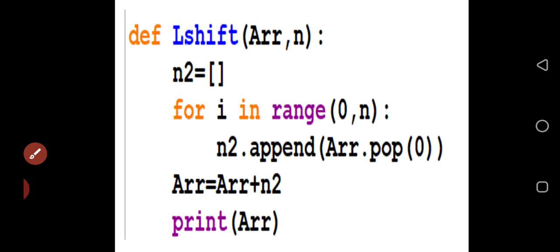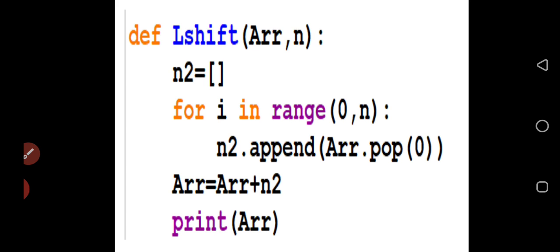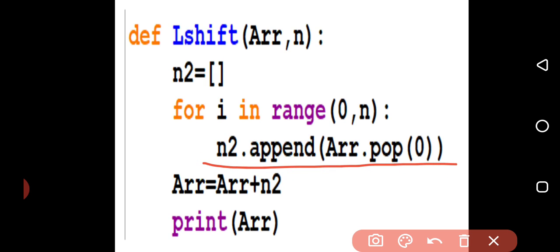Now we are going to write this one like this in the print. Okay, this is the main logic over here. n2.append: in a blank list I am going to append. Which one am I going to append? The one which will pop from the 0 subscript of ARR. After the element in the 0 position is popped, then the element in the 1 position will come into the 0. Two times, 2 elements are going to be added over here.